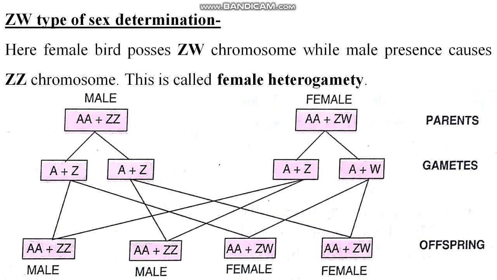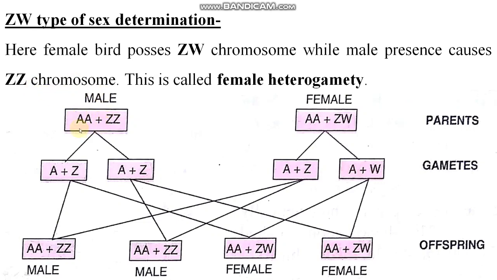Now see the ZW type of sex determination. ZW type of sex determination occurs in birds, right? A female bird has ZW chromosomes. This condition is called female heterogamety. While in human beings heterogametes are present in the male, in birds heterogametes are present in the female, right? And the male has ZZ chromosomes. ZZ means homogametes are present there.